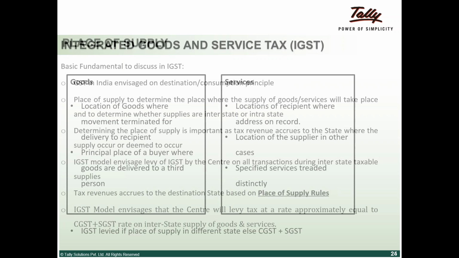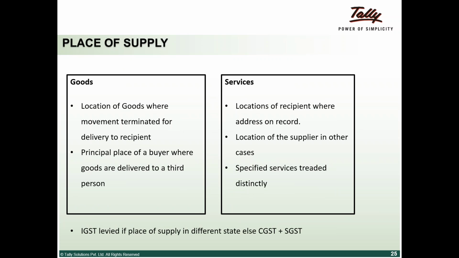Place of supply rules are an important aspect as far as IGST is concerned, because they determine whether the transaction has been taken within the state, where CGST and SGST are applicable, or between two states, where IGST is applicable.